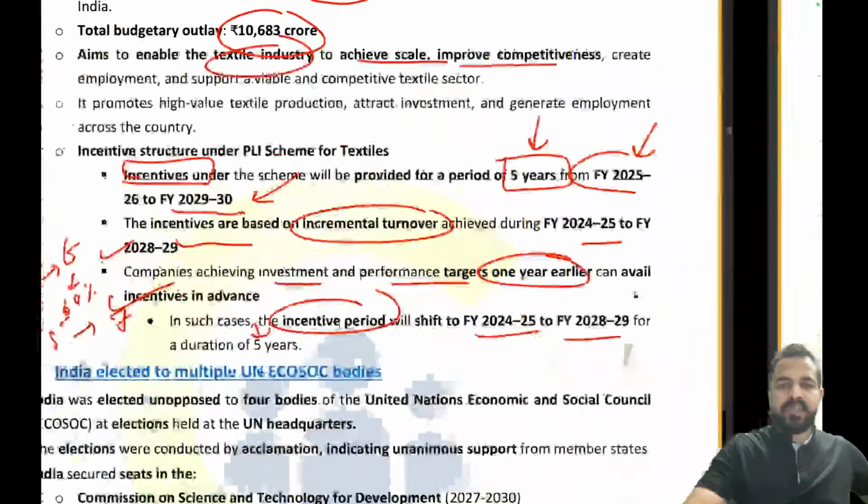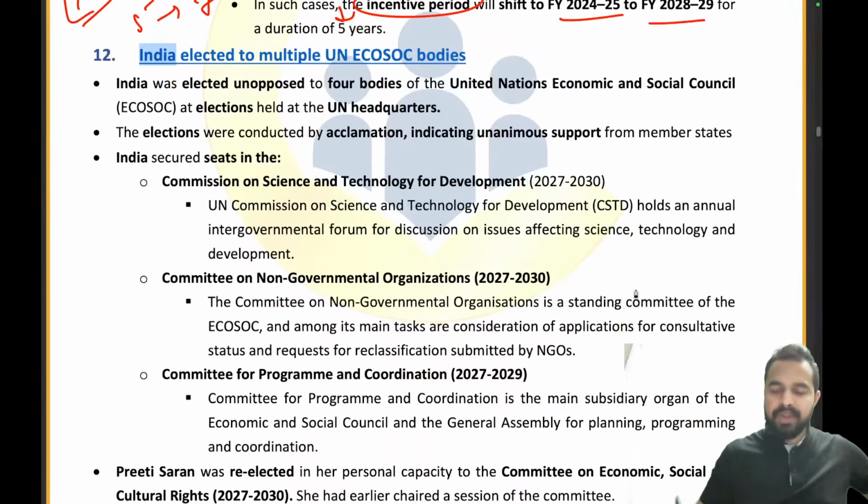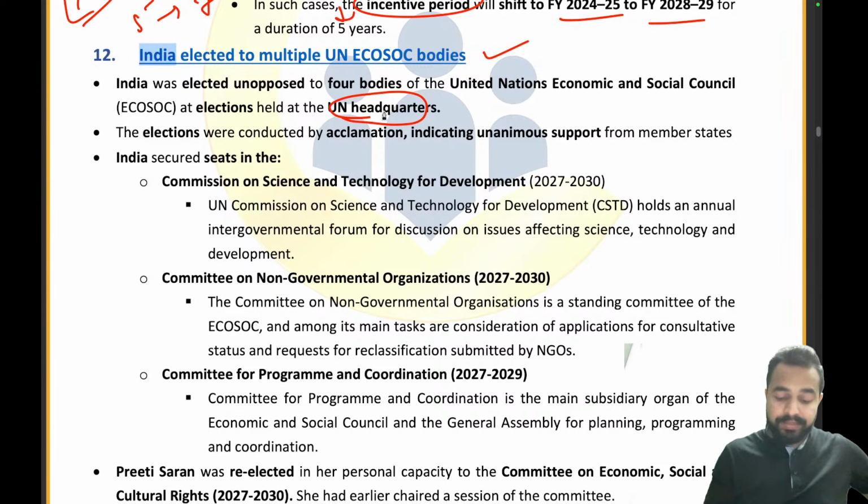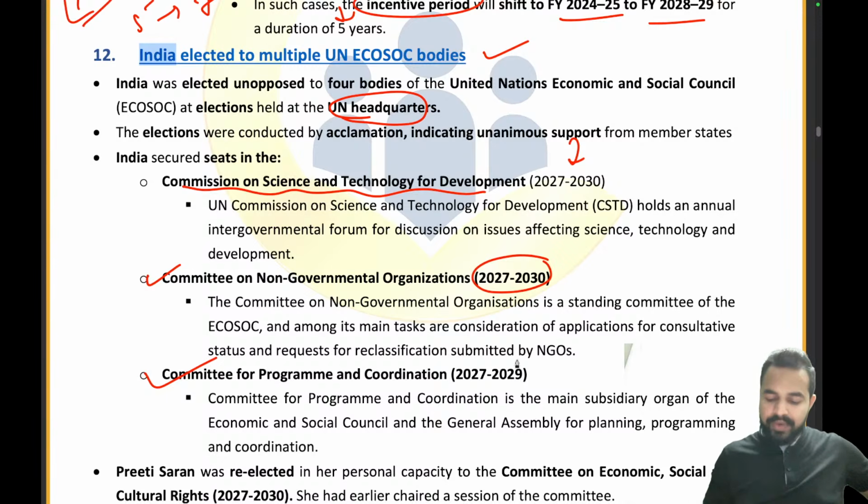Okay, now let's move on to the next article. India has been elected to multiple United Nations Economic and Social Council bodies at elections held at the United Nations headquarters. What are these bodies? These include the Commission on Science and Technology for Development, timeline 2027 to 2030. Committee for Non-Governmental Organizations, 2027 to 2030. Committee for Program and Coordination, again for 2027 to 2029.